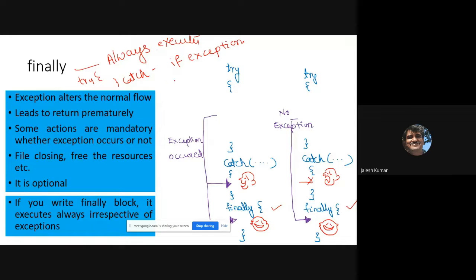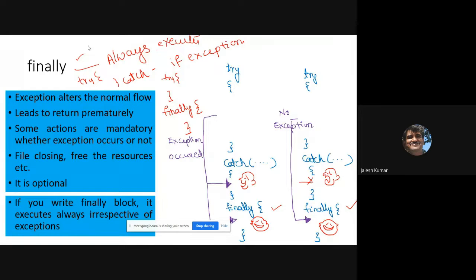And how to write finally? You can't write only a finally block. Okay, it should always accompany a try. Right? See, this is how to represent that. Catch is not mandatory. Okay. Try with finally also you can write. So this is how to represent finally, because when you are discussing exceptions, you also have to know finally.